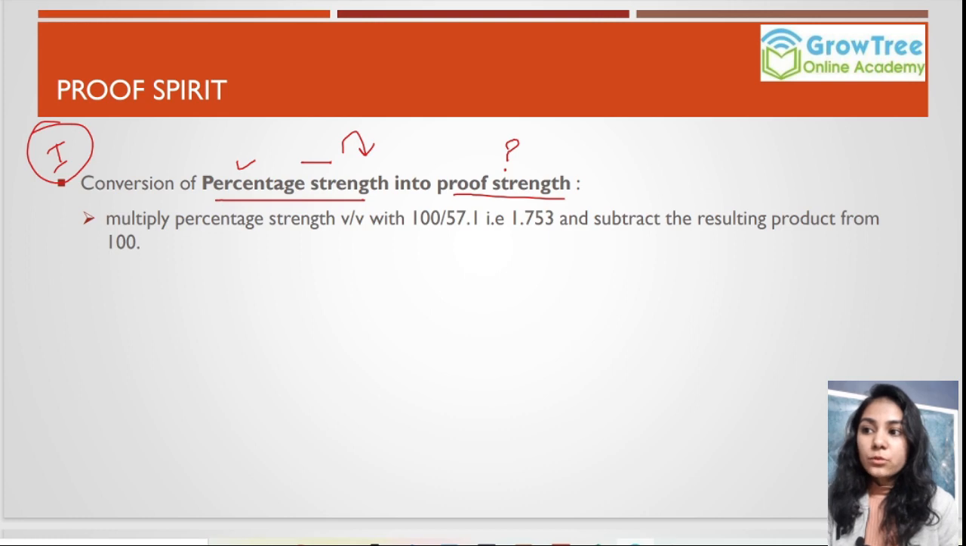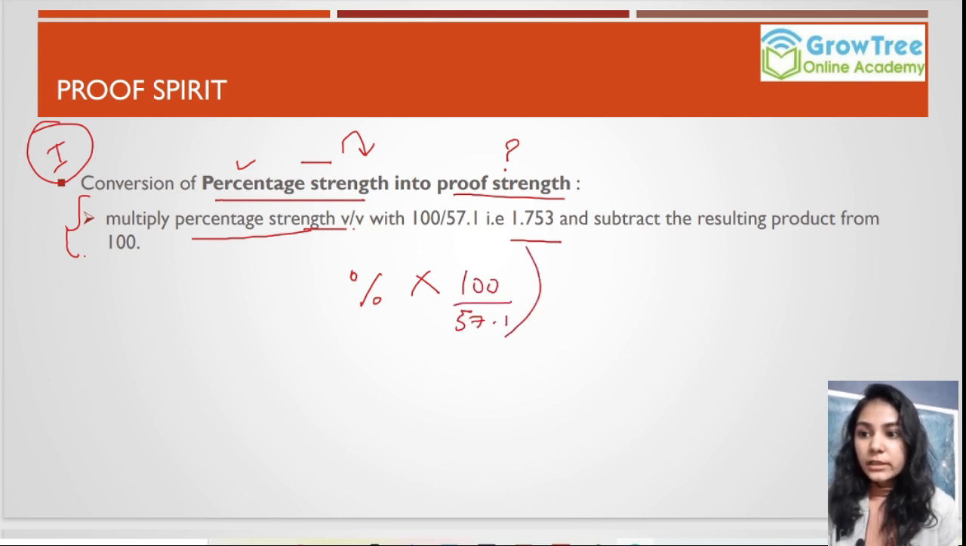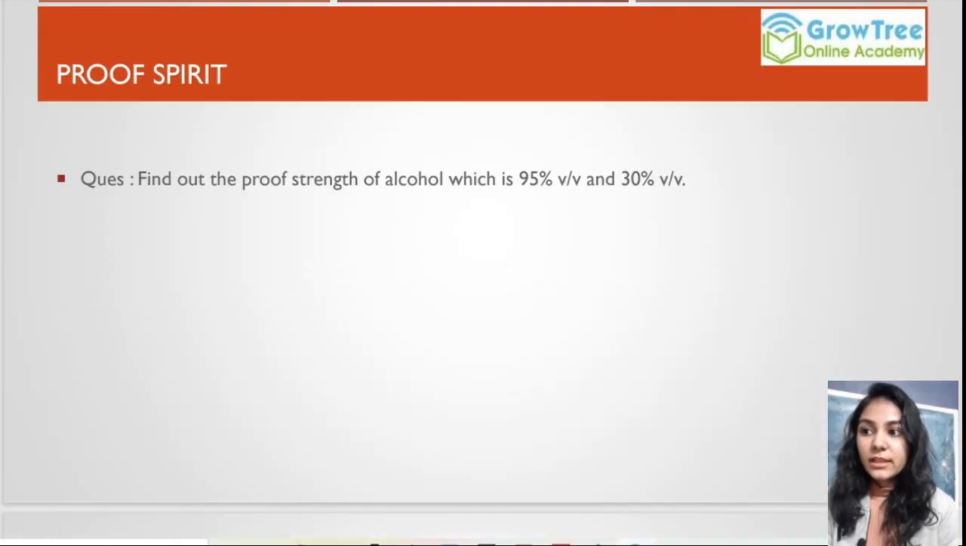So the procedure for doing these types of numericals is that whatever percentage strength you are given with, you multiply it with 100 upon 57.1, which is 1.753, and then subtract the resulting product from 100. So it will be like this: percentage strength which you are given into 100 upon 57.1 and then subtract the overall value from 100. Let's understand this with an example.